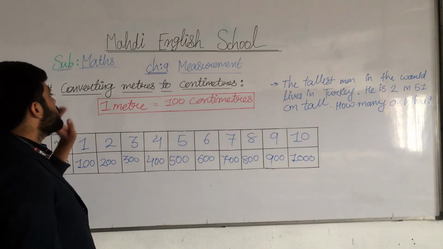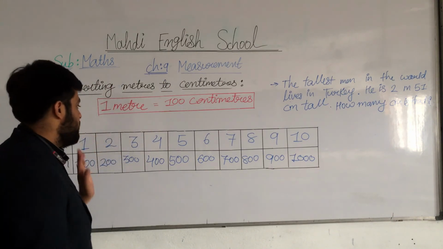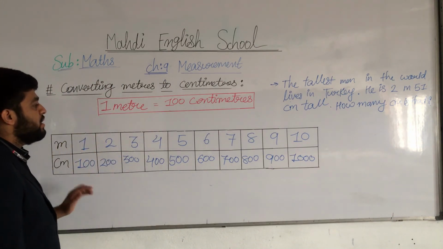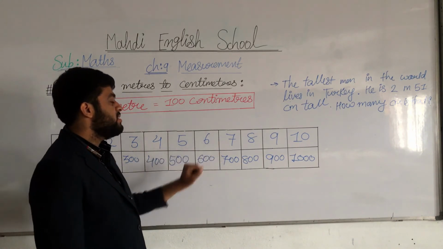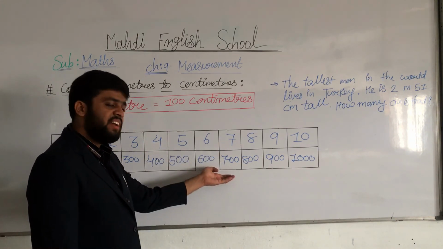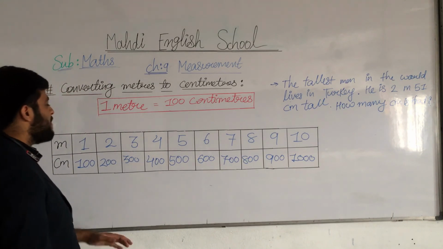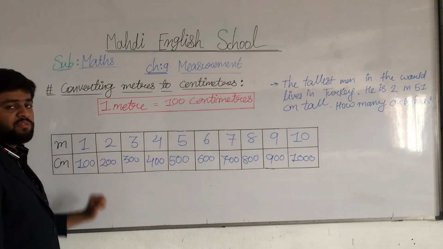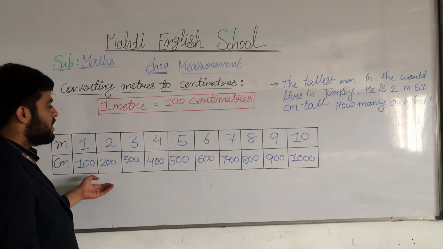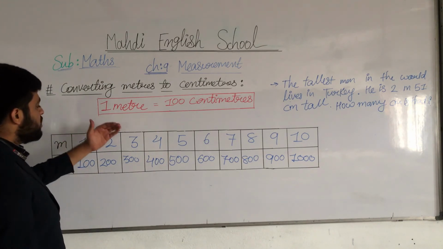If the topic is converting meters to centimeters and I ask 7 meters is equal to how many centimeters? 700. 2 meters is equal to how many centimeters? 200.